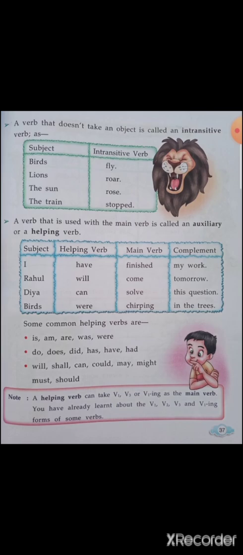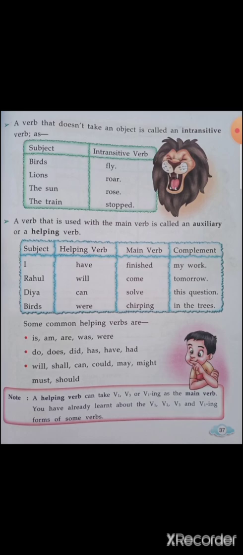So there is a main verb in such sentences and there is a helping verb which is before the main verb. I have finished my work. Finished is the main verb here, that is the main action, and have is the helping verb, which is before the main verb. Rahul will come tomorrow. Come is the main verb, and will is the helping verb, which is before the main verb. Diya can solve this question. Solve is the main verb, that is the action. And can is the helping verb, which is before the main verb.